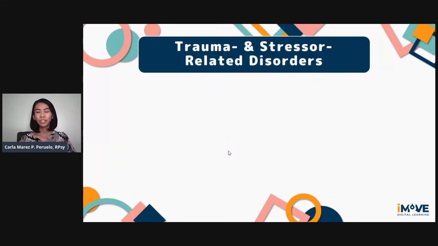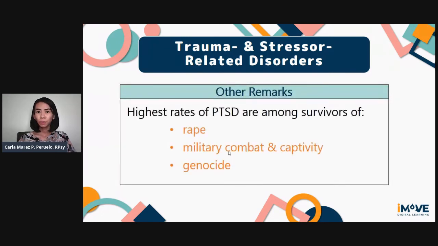For trauma and stressor-related disorders, the highest rates are among survivors of rape, military combat and captivity, and genocide.